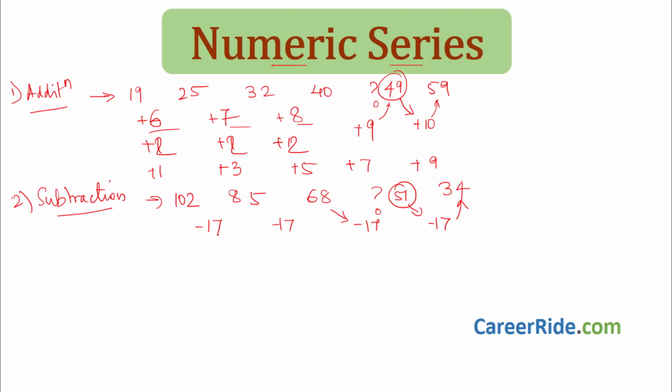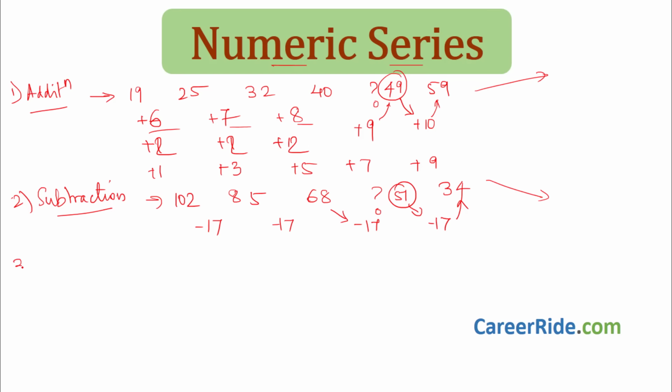So here a constant value has been subtracted. Okay. So whenever a series is increasing, it is addition or multiplication. Next number is greater than previous number. So 32 is also greater than 19, 40 greater than 32, 49 greater than 40, and so on. So it is increasing like this, so it is an addition or multiplication series. In subtraction, the numbers decrease like this. Even in division, the numbers will decrease, right?